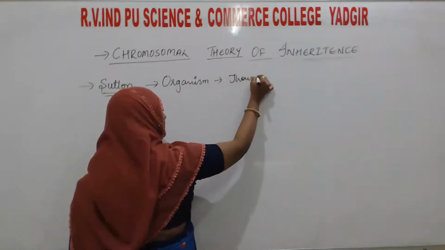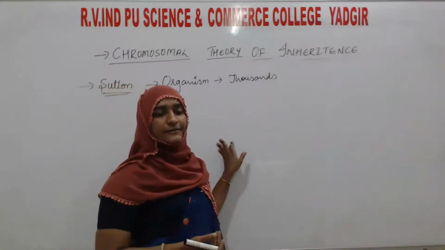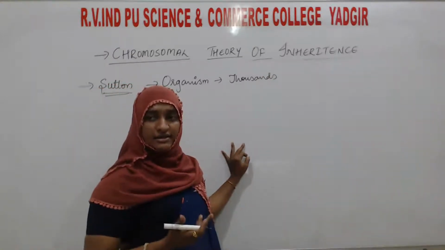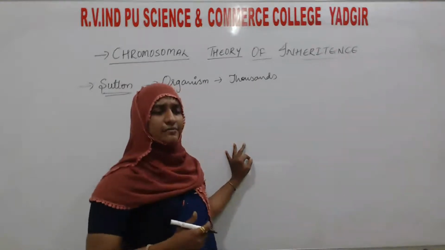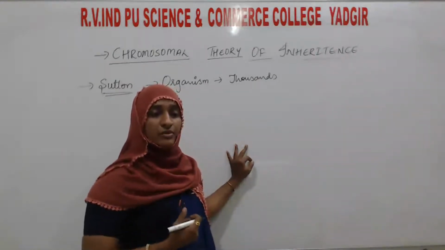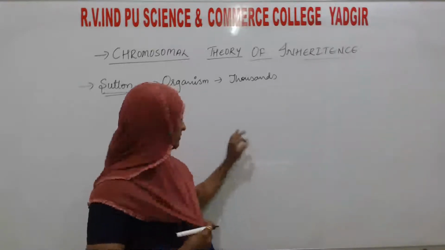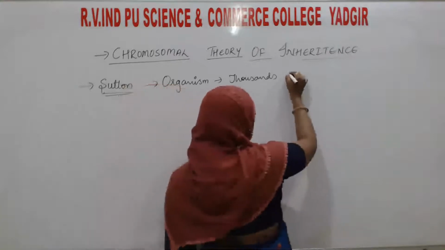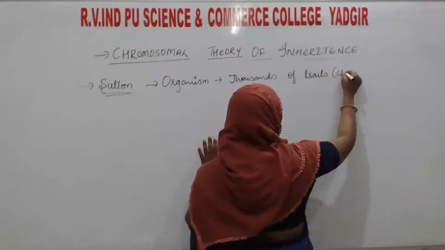Traits means characters. Height is there, weight is there, color is there, eye color is there, hair color is there, eyeball size is there. Many characters are there. Take one example of a human, which will have thousands of traits.